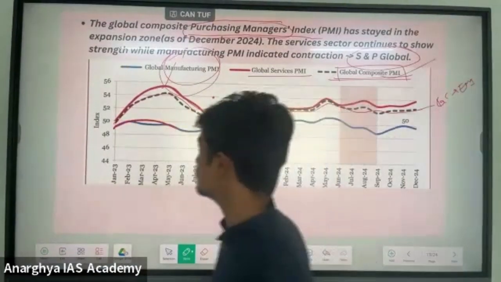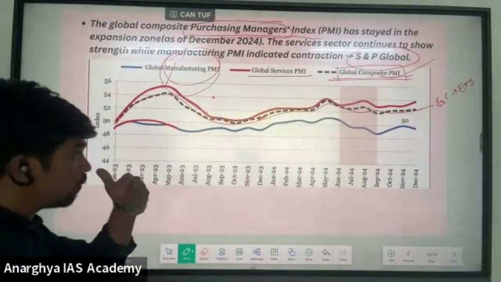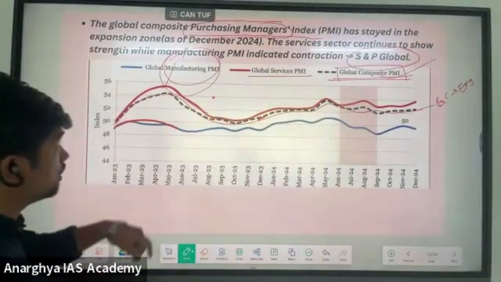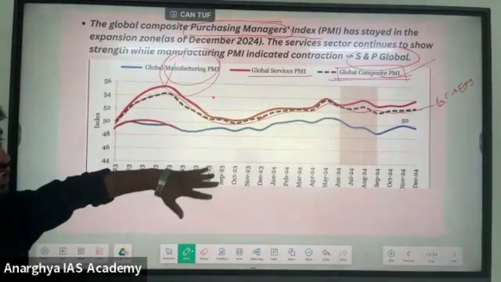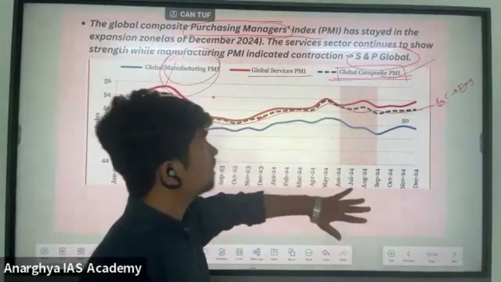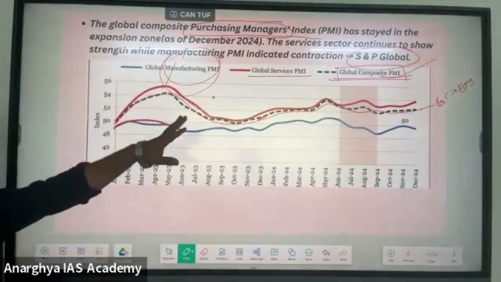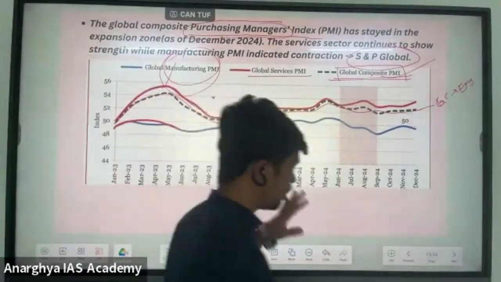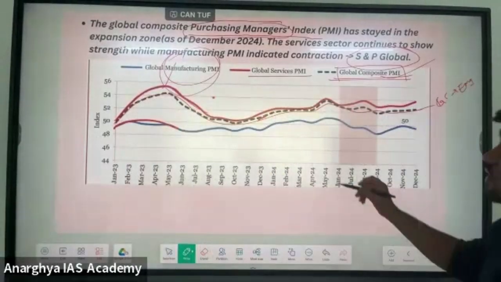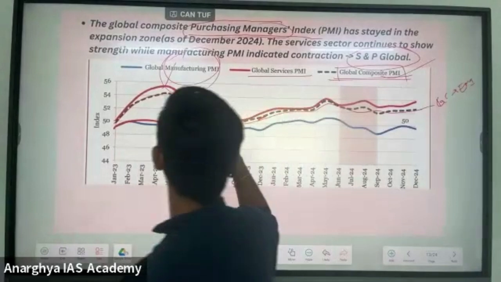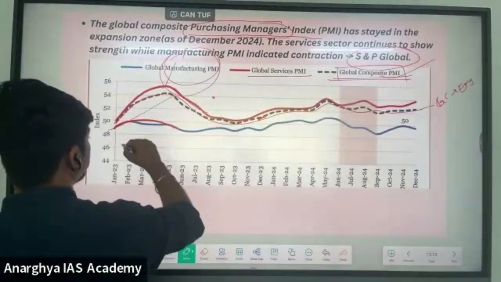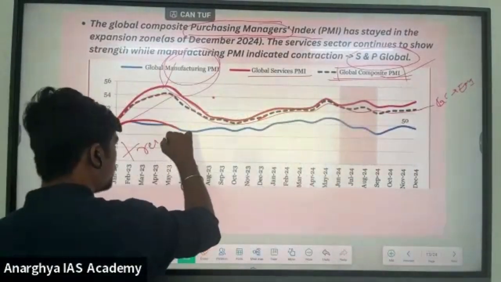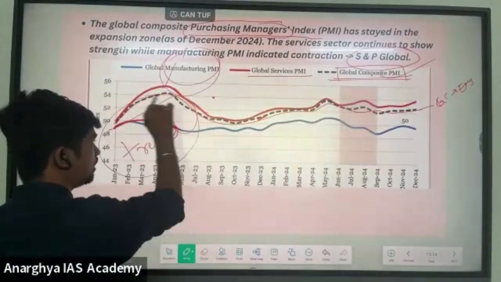They will give a wrong sentence: in the global economic context, the manufacturing sector at the global level is performing better than the global services sector. They will confuse you and add wrong sentences. Again, these numbers are not important. Please focus on the trend. Again, UPSC is very much interested in asking about trends.